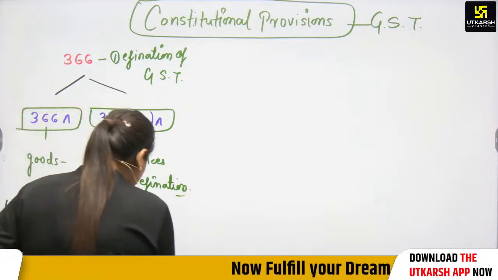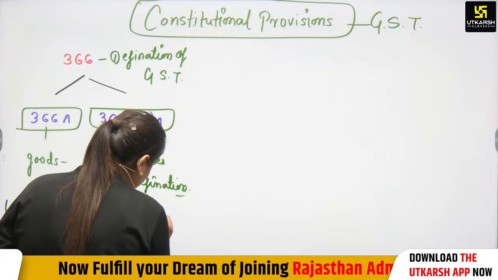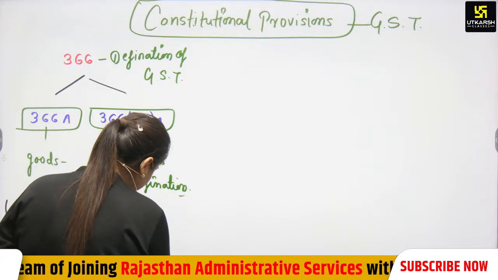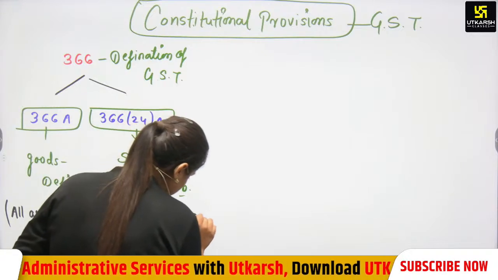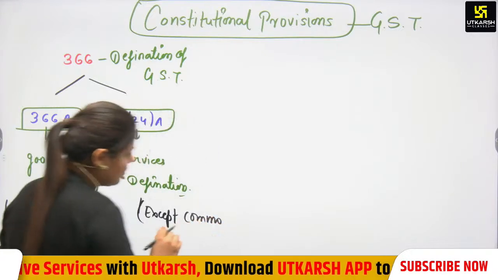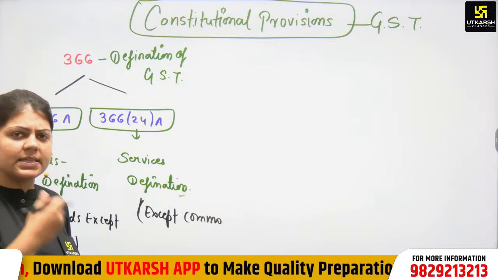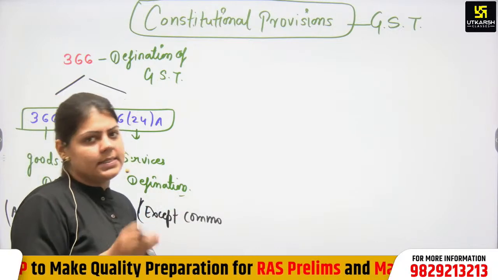Then services, what is services? Except commodities, all are services. It is difficult to define services, because services are unlimited. So we can say that what is not a commodity is a service.